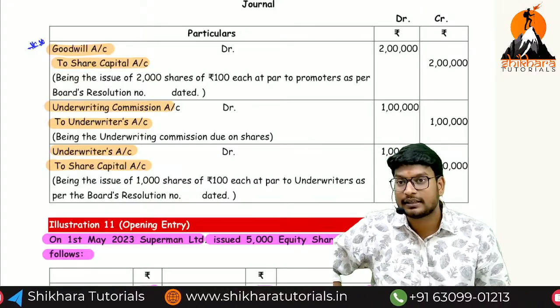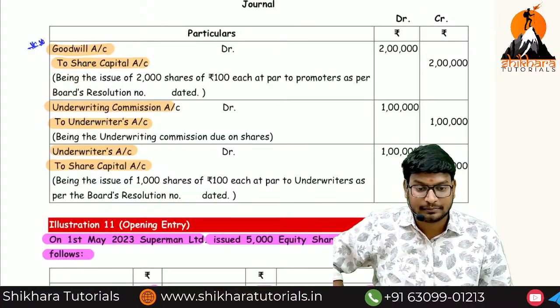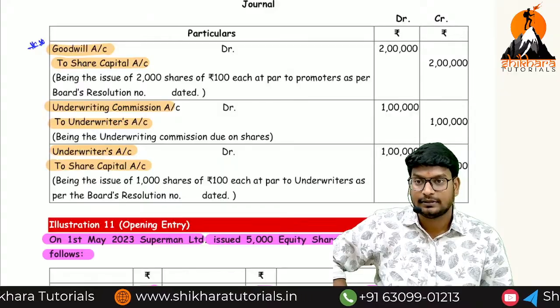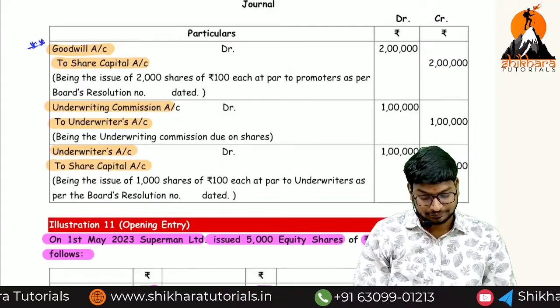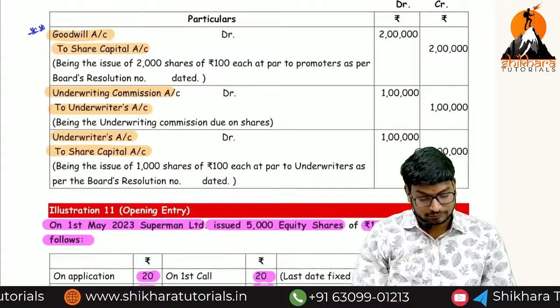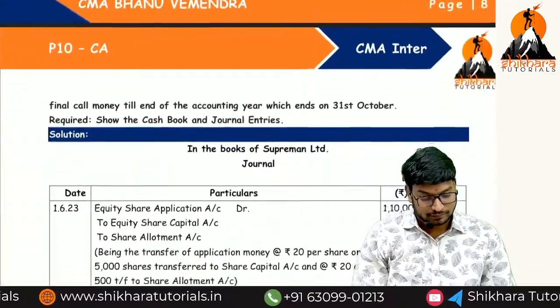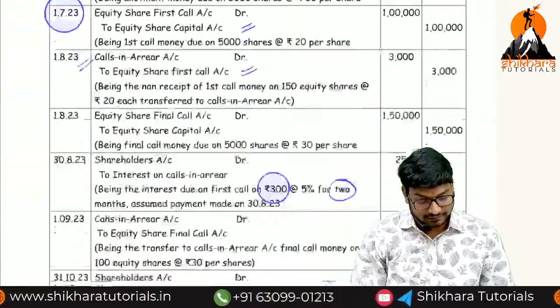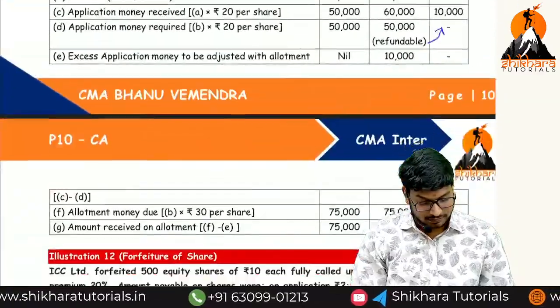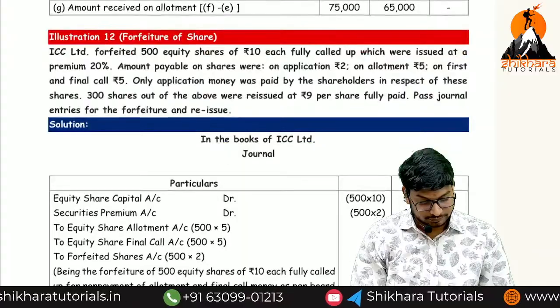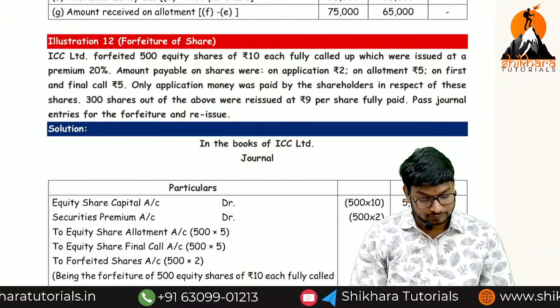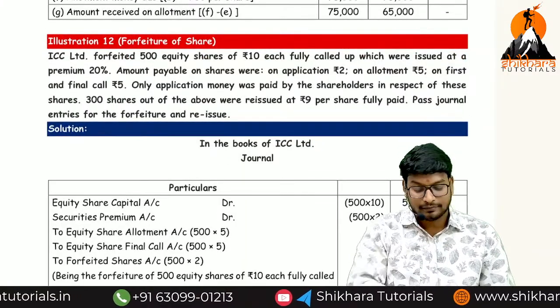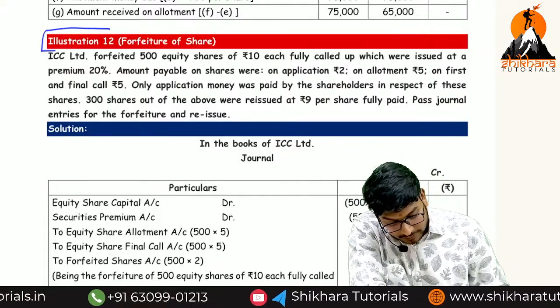Shall I go for the other questions? What is the time right now? So the 11th one we can do after some time. We are going to target the 12th question.